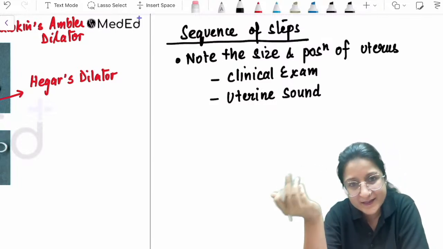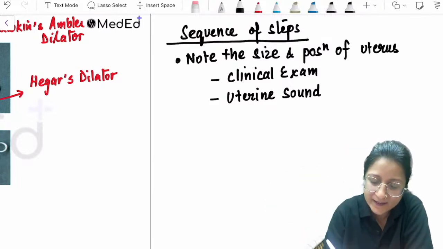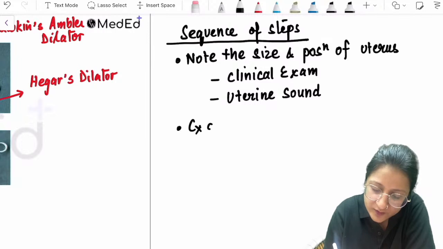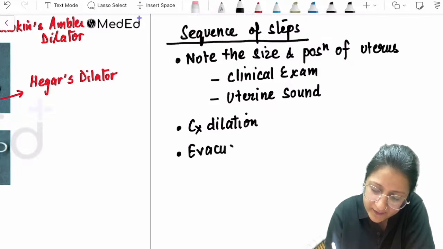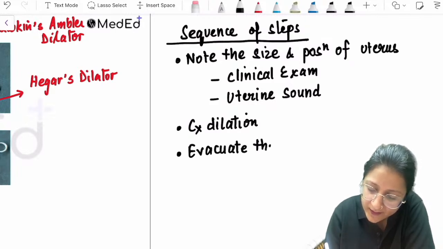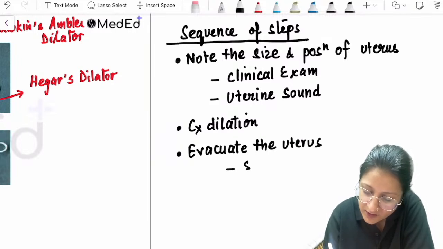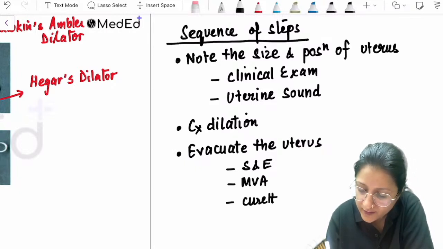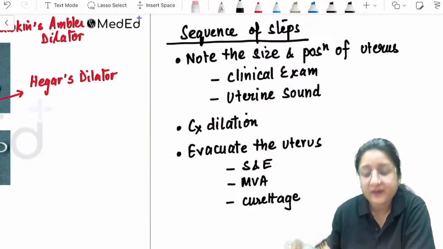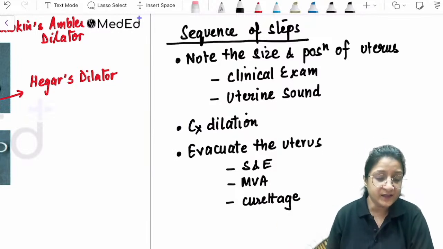Clinical exam will help, uterine sounding can be done, and then we go for cervical dilatation using the dilators, and then we evacuate the uterus. How we evacuate the uterus? We may do suction and evacuation, manual vacuum aspiration, or curettage. Those are going to be the steps.